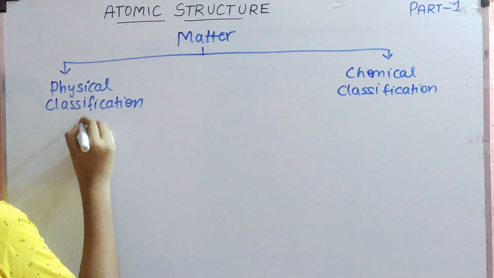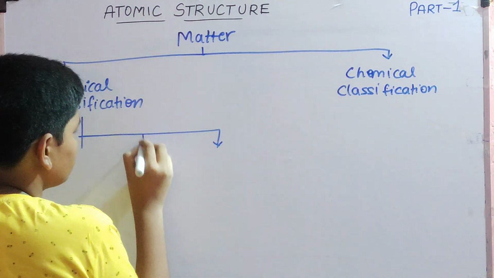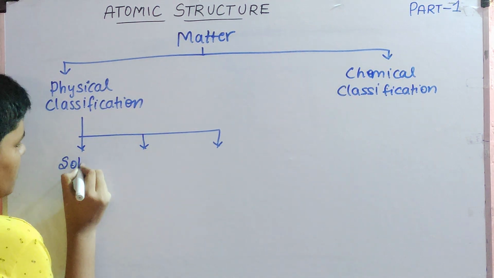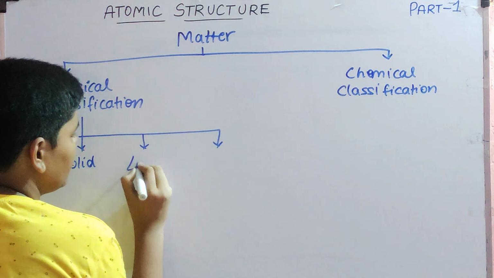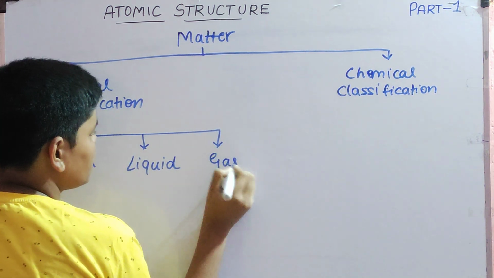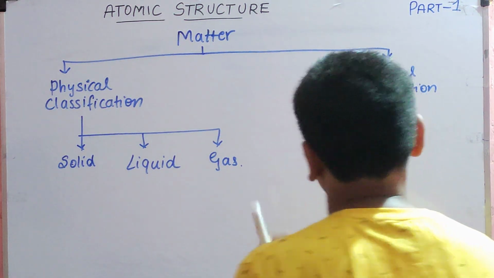These physical classifications are of 3 types. First type is solid. Second one is liquid. Third one is gas. Solids, liquids and gases are the physical classification.